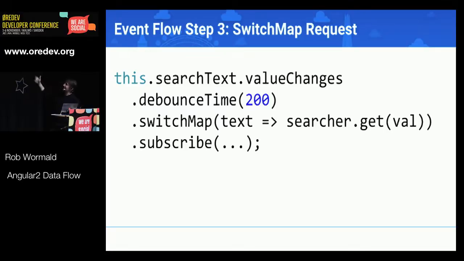So just to read that back again: value changes. Each time the value changes, wait 200 milliseconds, turn that into a request by mapping over the text and returning a request and then a response. But if a new value comes down the pipe before the previous one has completed, then cancel the previous request, ignore it, get rid of it, and only pass through the latest value. If you've used Rx before, this used to be called FlatMap latest, but now it's called SwitchMap. So again: value changes, debounce, SwitchMap, subscribe. So what we'll get in that subscribe method is the latest value that we care about, right?